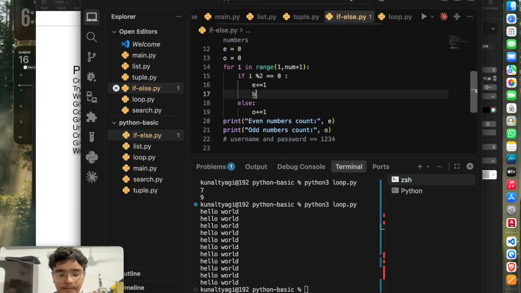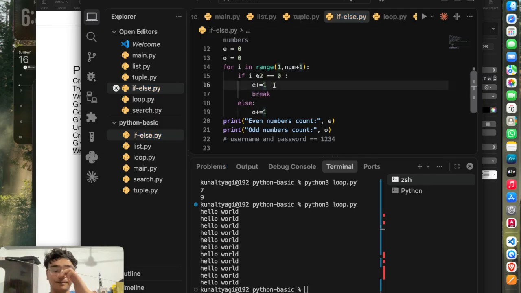Then there is a break statement. What does break do? Break will make sure that if this condition works, this code block has been executed. Now break means break the loop. There is no need to go any further. We got the output we required, and now you can just simply close this loop. So this is what break will do.